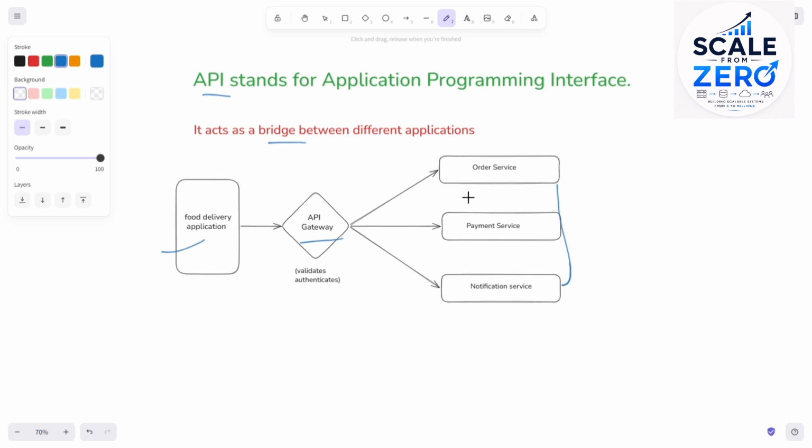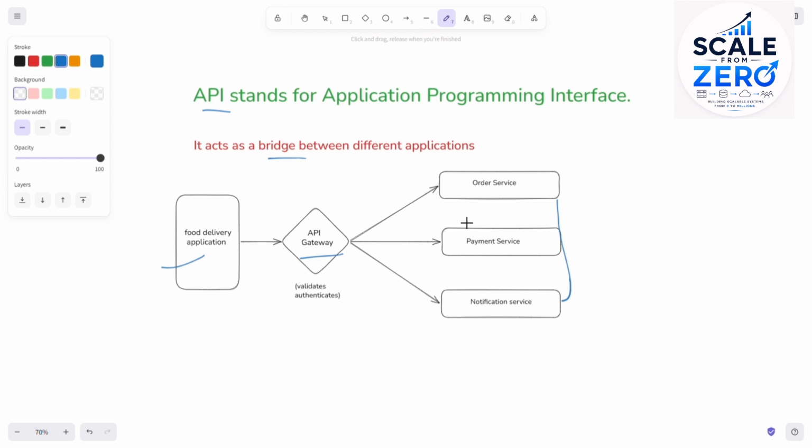For example, there is one microservice for pizza. So your request will be routed to this microservice. Then this microservice communicates with the database. There is a database you can use, Postgres, Cassandra, whatever. This microservice fetches the data from the database and returns it to the API layer, and the API layer returns the response to the user.